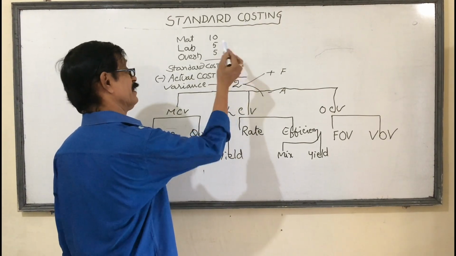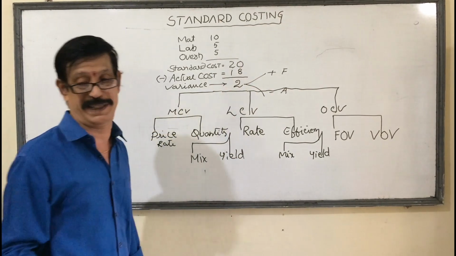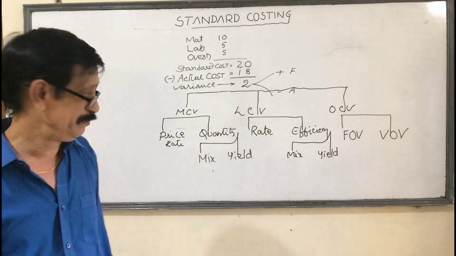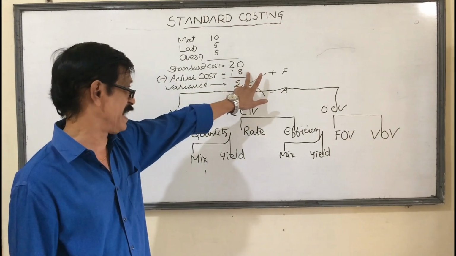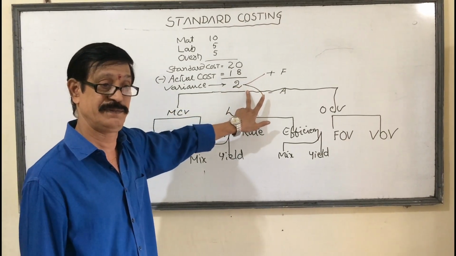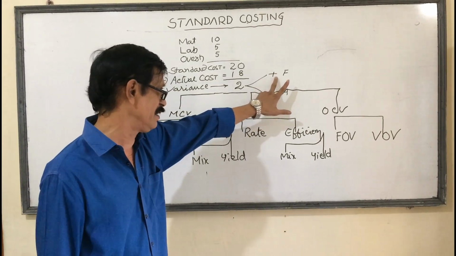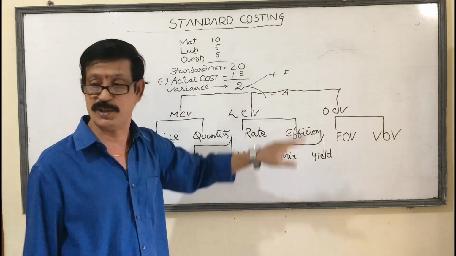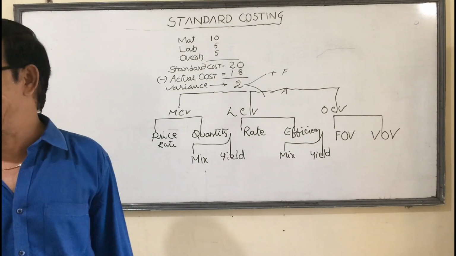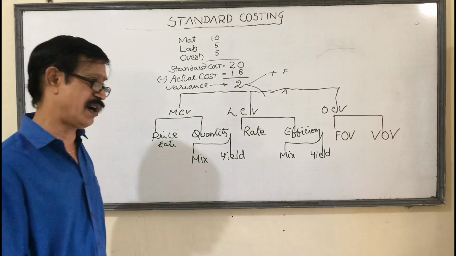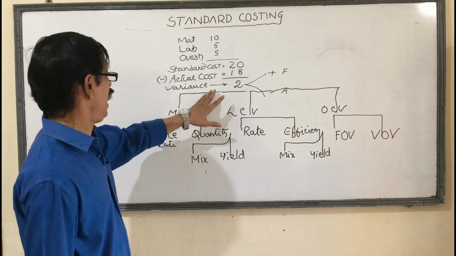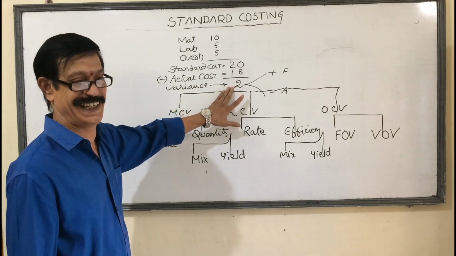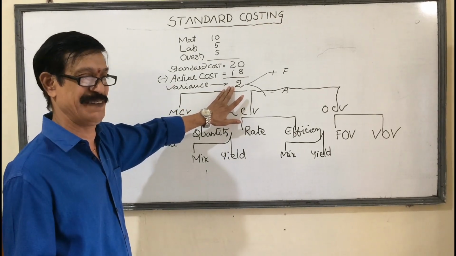And this is standard. But it is actual how much we pay after production. Standard cost minus actual cost is equal to variance. That variance may be plus or minus. If it is plus, you can say favorable. If it is minus, you can say unfavorable or adverse. Why did that 2 rupees variance come? Why did that 2 rupees difference come?